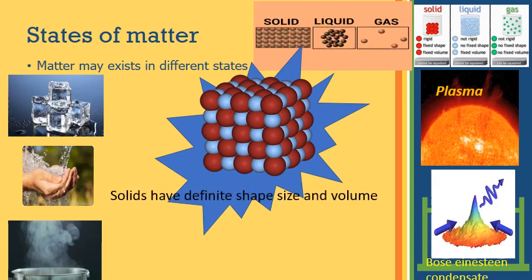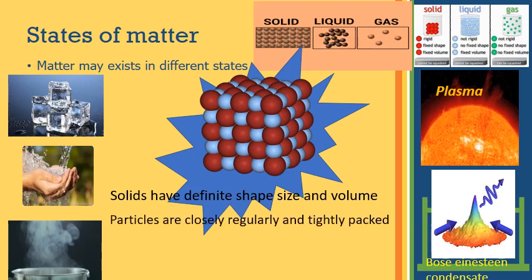That's the reason. Okay, so they have a definite shape, size, and volume. You have learned in the lower classes, isn't it? The particles are closely, regularly and tightly packed. Okay, then they vibrate in a fixed position. See, if you observe the animation there, they vibrate in a fixed position.